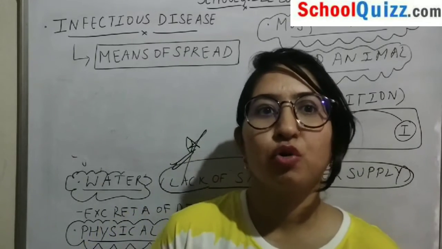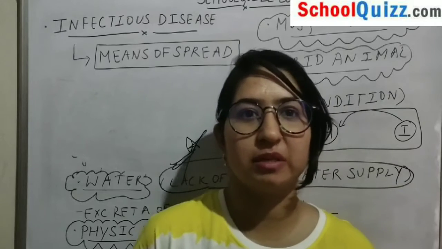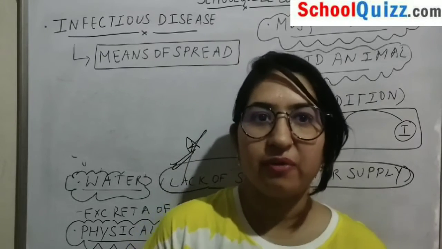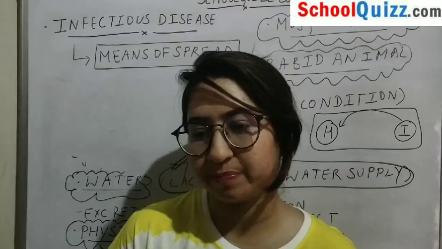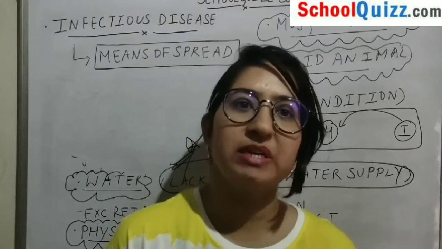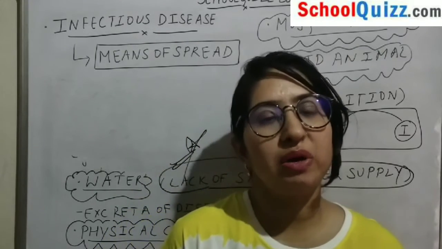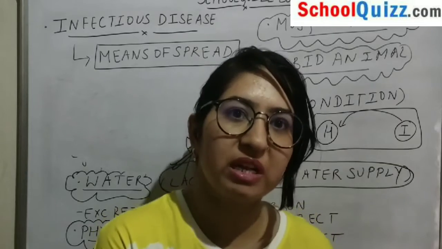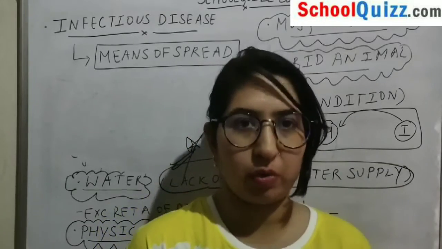Then comes physical contact with a person. If we are coming in contact with a person, the contact can be of two kinds. It can be a direct contact with a diseased person, or it can be an indirect contact.